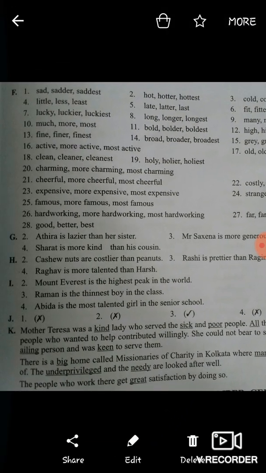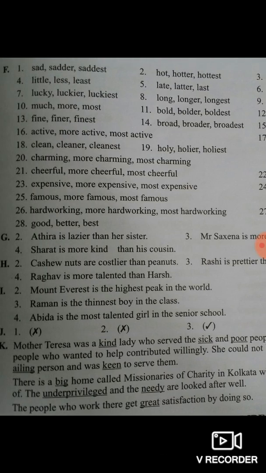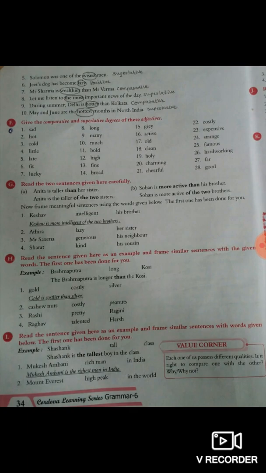Next, fourth number, Sharat, kind, his cousin. So the answer is Sharat is more kind than his cousin. Okay. Now H number, read the sentences given here as an example and frame similar sentences with the given words.